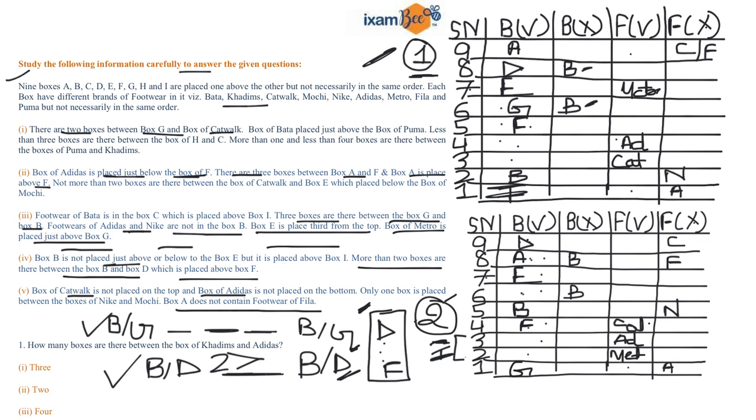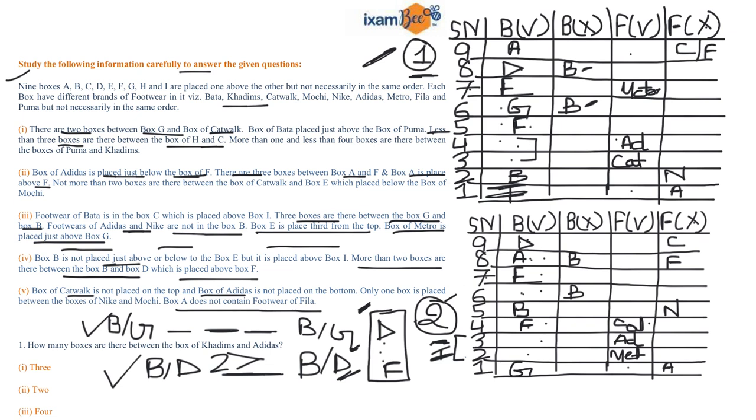Now if you read this condition that less than 3 boxes are there between the box H and C, so you can eliminate your first case because these are the only two positions left for H and C. However, if you try fixing H and C in your case number 2, then you can easily accommodate them.